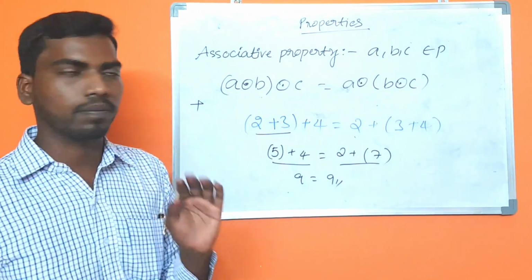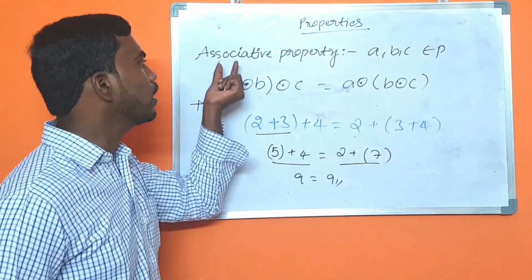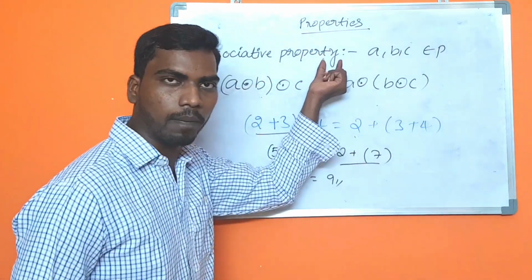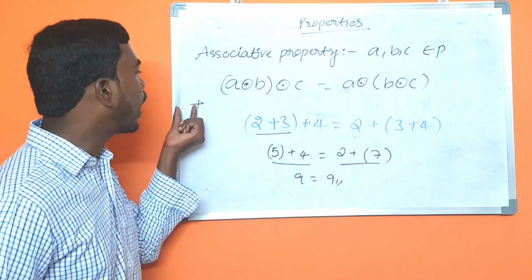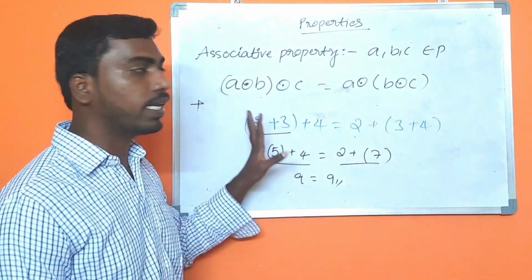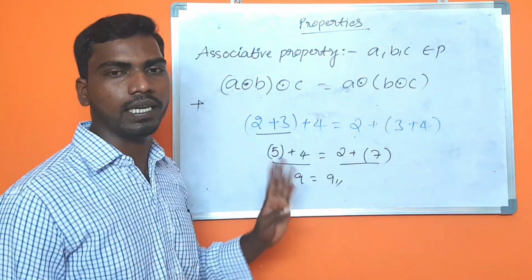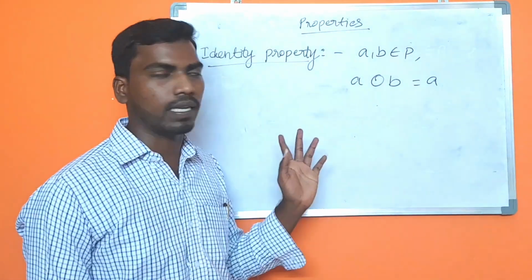I am repeating one more time: natural numbers follow associative property under the addition operation. Okay, is it clear now? Associative property. Okay, now another property, identity property.